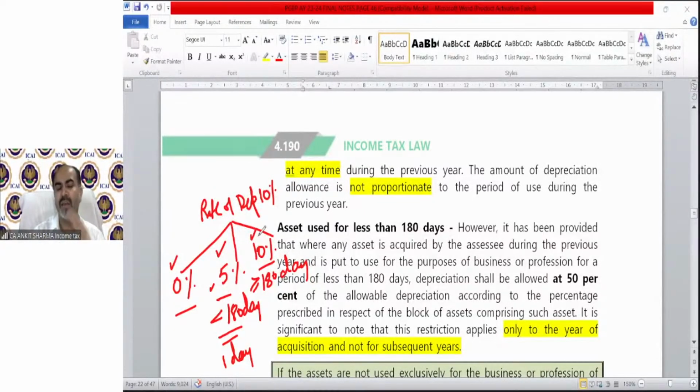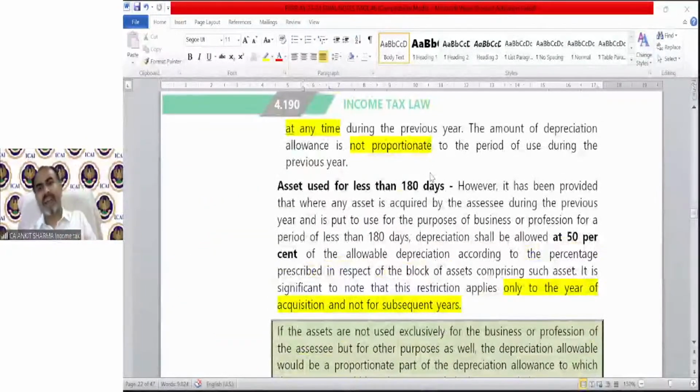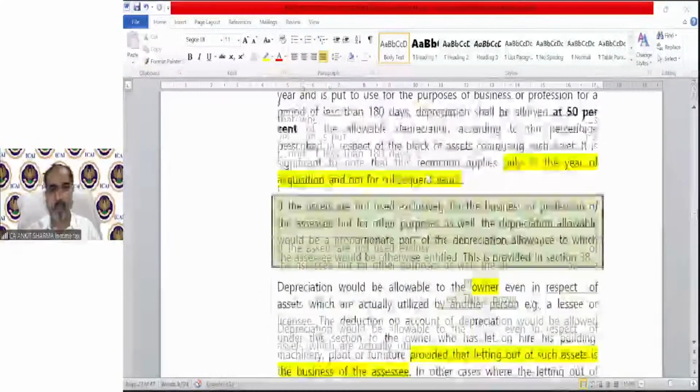When it will be 5, 10, and 0, I will explain in detail when we cover this topic from the notes. However, it has been provided that where any asset is acquired by the assessee during the previous year and is put to use for the purpose of business or profession for a period of less than 180 days, depreciation shall be 50%.